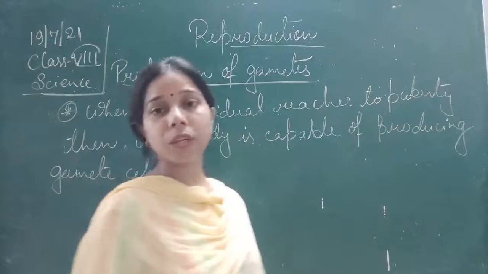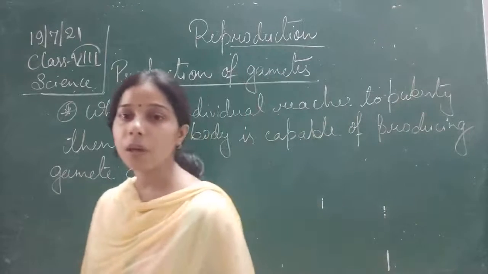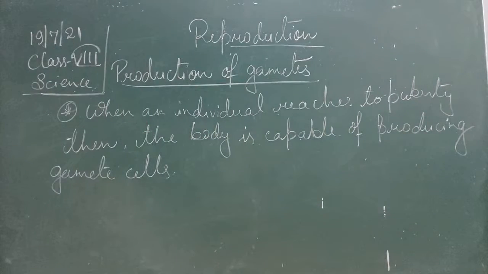So when the individual reaches puberty, then the body is capable of producing the gametes.